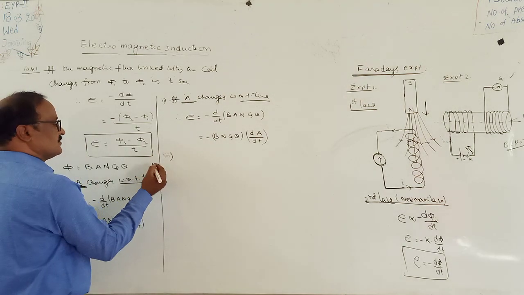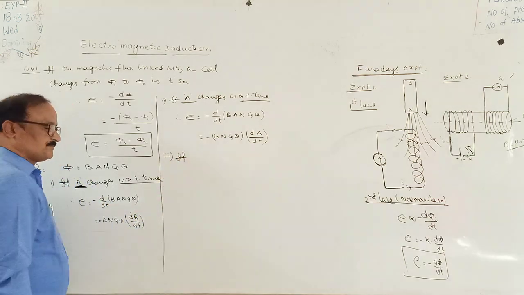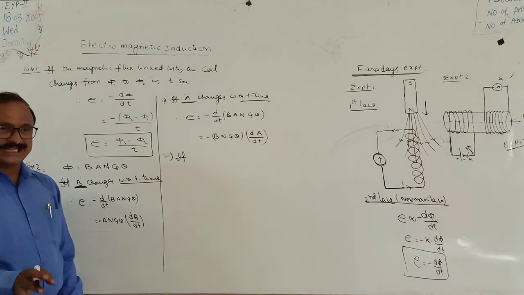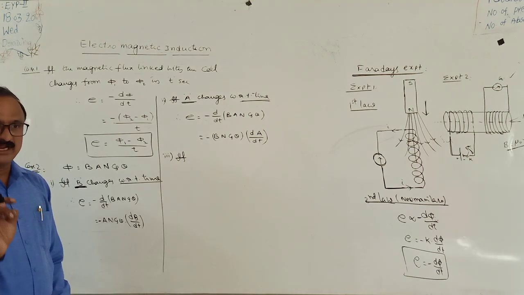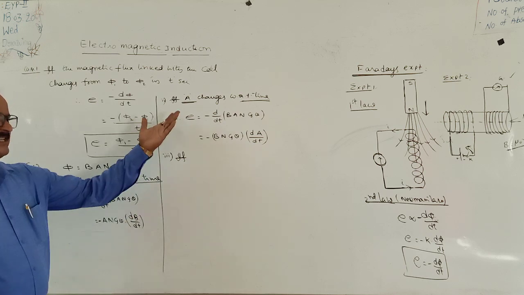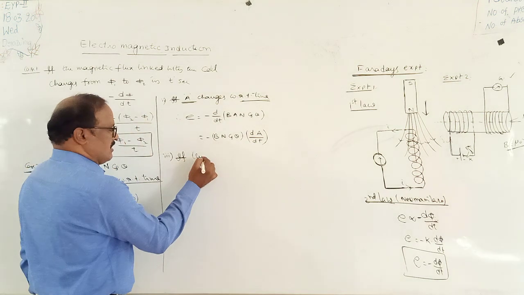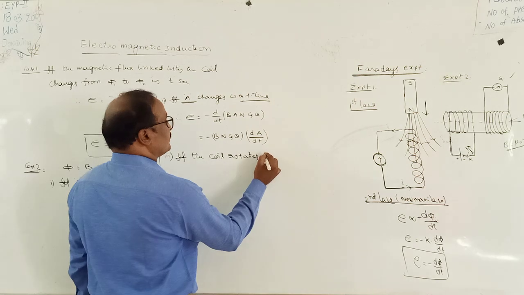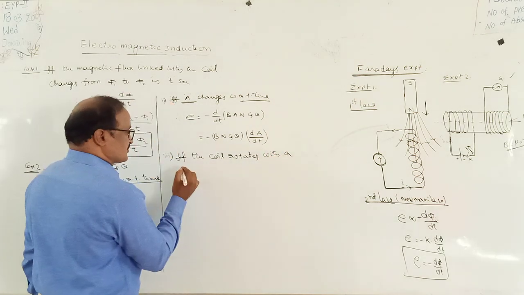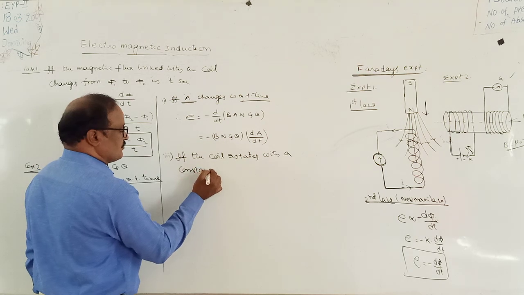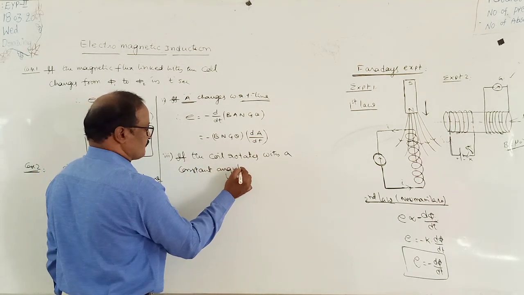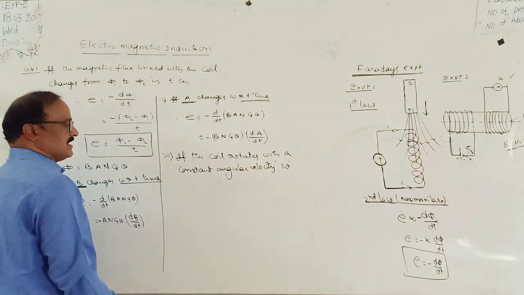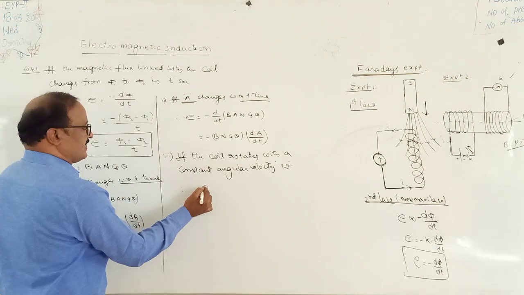And the third one is, suppose the coil itself is rotating about its own axis with a constant angular velocity omega. If it rotates, automatically the value changes. If the coil rotates with a constant angular velocity omega, then how do you write the formula for induced EMF?